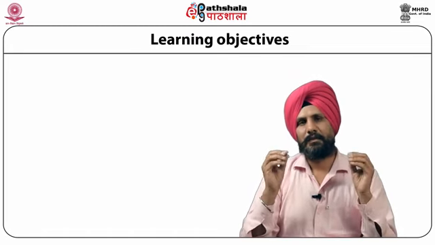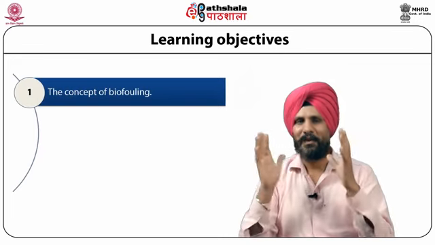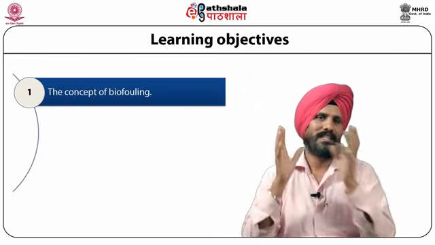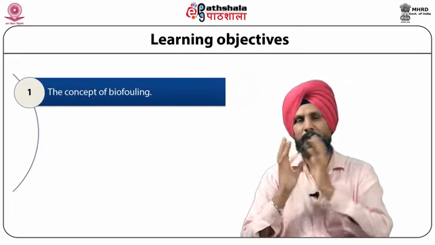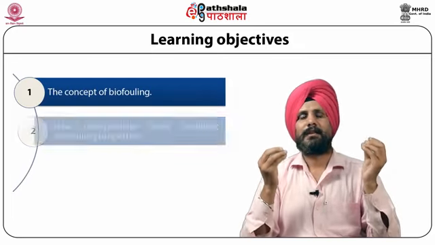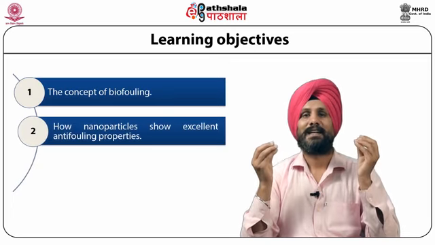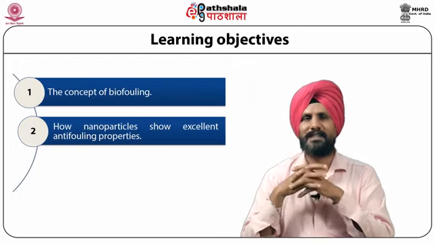In this module, the student will understand the concept of biofouling. What is the mechanism of biofouling? How are biofilms produced? Second, which various nanoparticles show excellent antifouling properties?